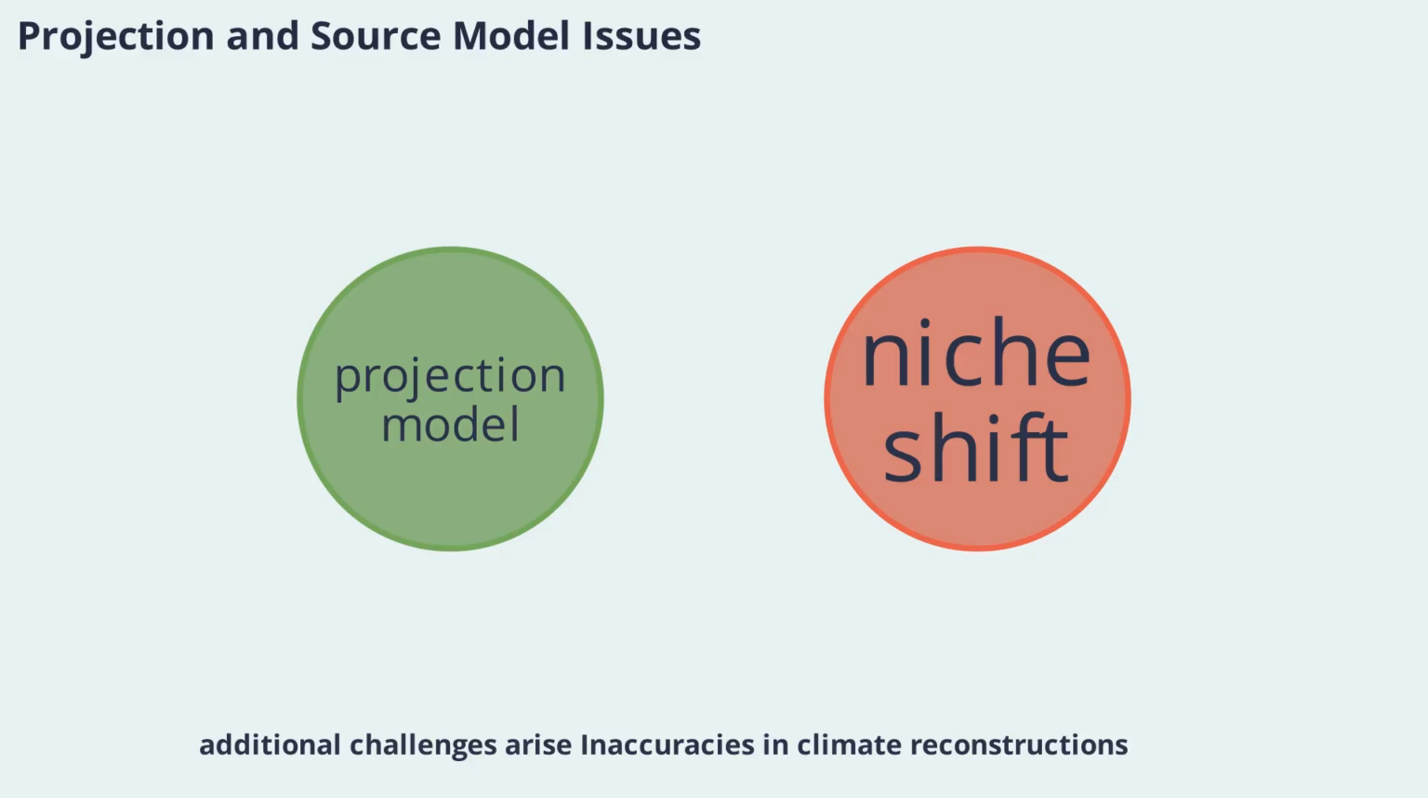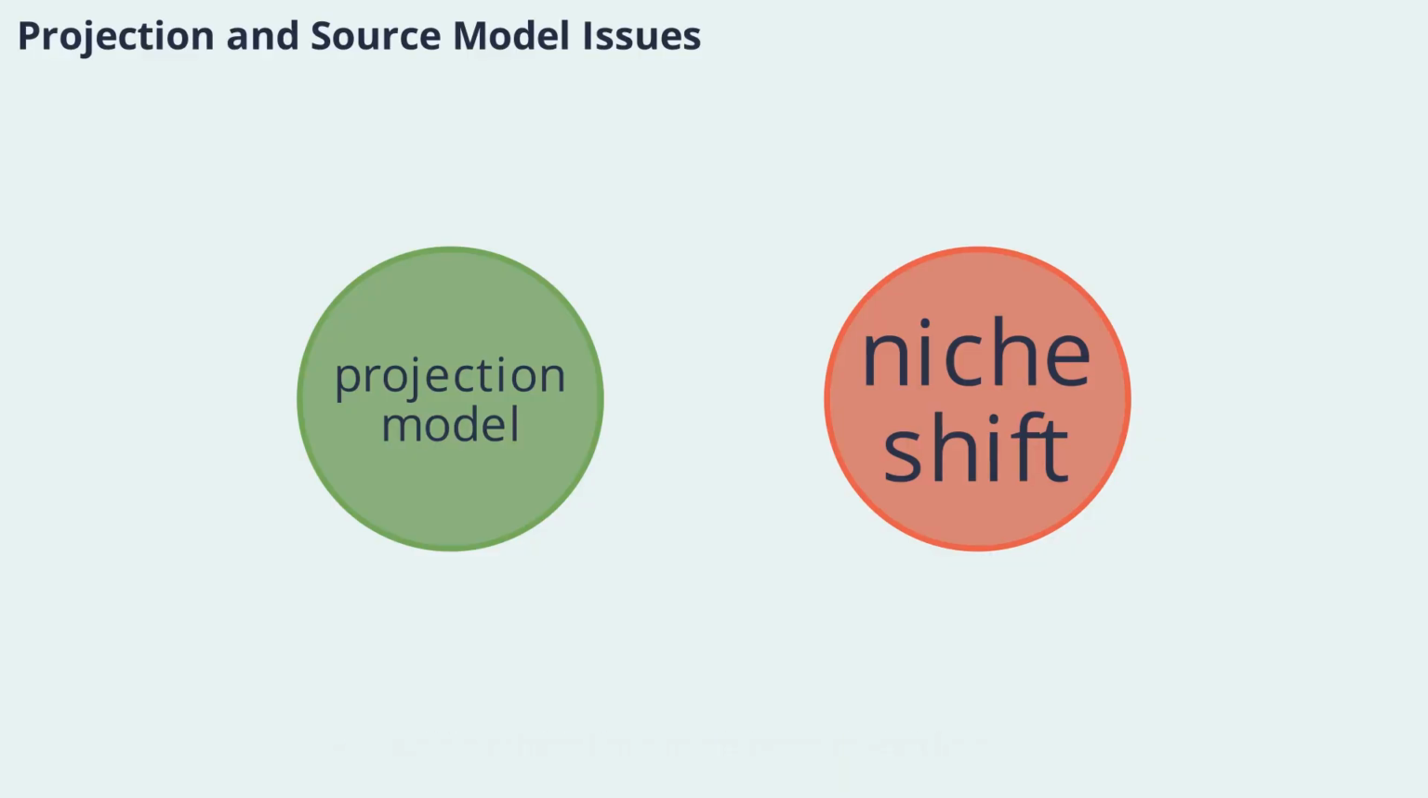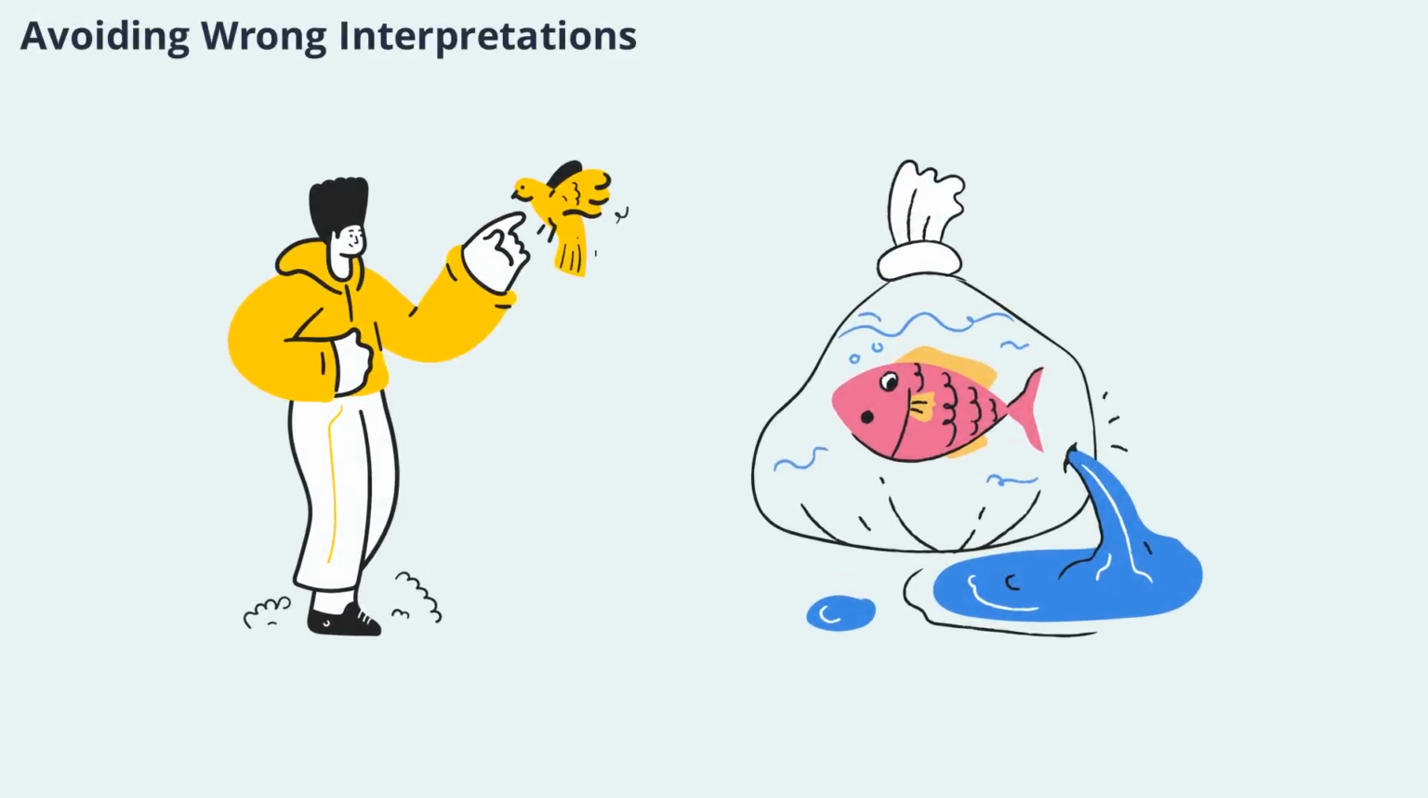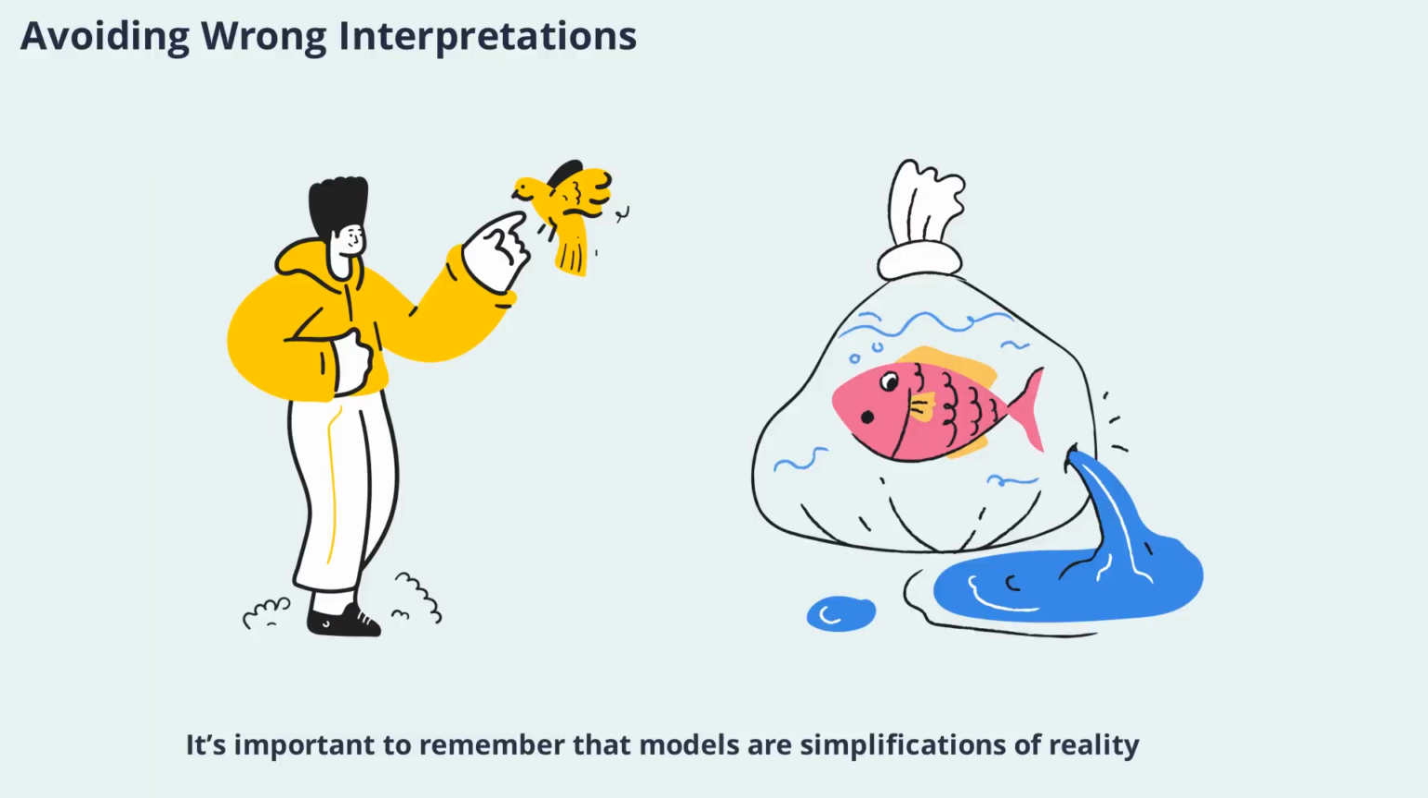Inaccuracies in climate reconstructions, dispersal limitations, and non-analogous climates can all affect model reliability. Furthermore, evolutionary changes can shift species niches, making predictions even more complex. Recognizing these limitations helps researchers interpret model results with appropriate caution. It's important to remember that models are simplifications of reality.